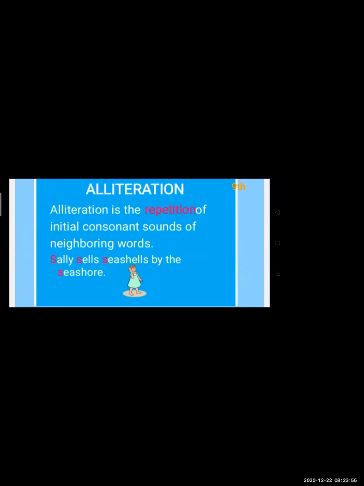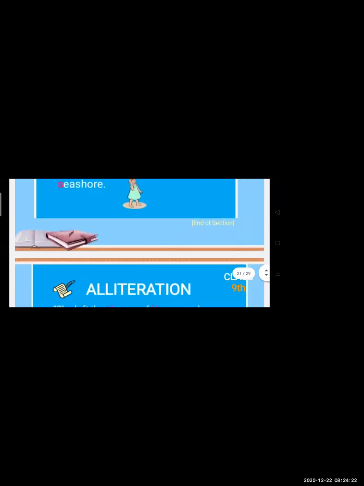And suppose in this sentence, if we had to say it for repetition, what would be there? This word, Sally, or else the word sells, would have been repeated again and again. At that time we can say that that is which figure of speech? Repetition. But because the alphabet, S, is repeated, this is alliteration.